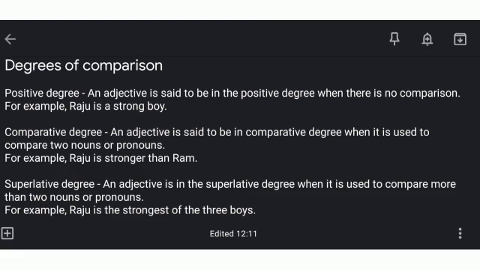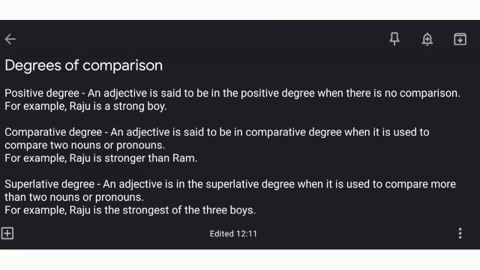I once again repeat, in positive degree, the adjective is not compared at all. In comparative degree, the adjective is compared between two nouns or pronouns. And in superlative degree, the adjective is compared between more than two nouns or pronouns. So I hope the degrees of comparison have been understood. So the first degree is going to be strong, then stronger, and then strongest. So here the chapter comes to an end. All the 6 kinds of adjectives and the 3 different degrees of comparison have been explained.